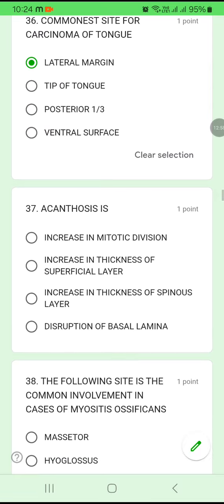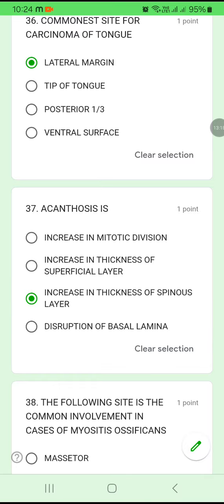Okay. 37. Acanthosis is increase in mitotic division, or increase in the thickness of the superficial layer, increase in thickness of spinous layer, disruption of the basal layer. So they have become more specific. They are telling not only increase in mitotic division, but there is increase in thickness of the spinous layer. Okay, 37. C is the answer.